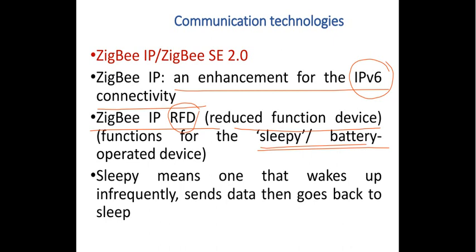That means you don't keep the device or the functions always active in the communication scenario. Whenever you want the data to be transmitted, only then you make things wake up, and that will always be infrequent. Then once the data goes, you make it sleep. This is called the reduced function device.